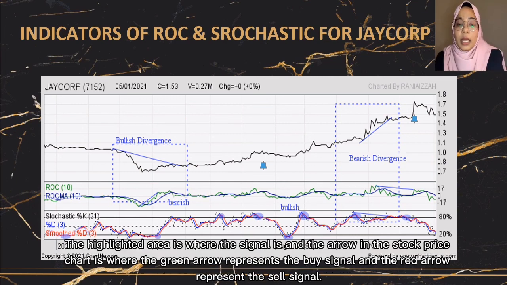The highlighted area is where the signal is, and the arrow is in the stock price chart, where the green arrow represents the buy signal and the red arrow represents the sell signal.